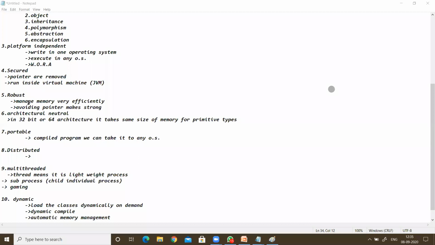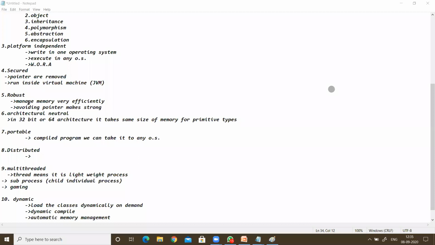We need not do anything; the garbage collector is there. The garbage collector knows automatically that your work is done by this object, so this object must be removed from memory, and that memory will be assigned to another object. That is memory management. After one object's work is complete, it is removed and another object takes the place of that memory. If you use pointers, then you have to remove them by using a deleter, freeing up that memory using other functions. But in the Java language, we need not do that.